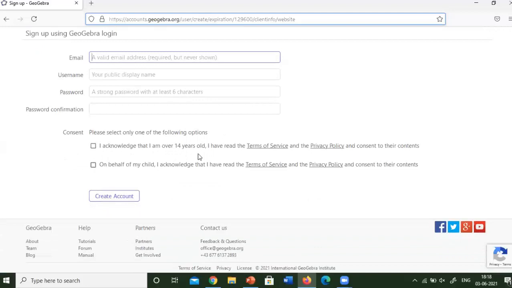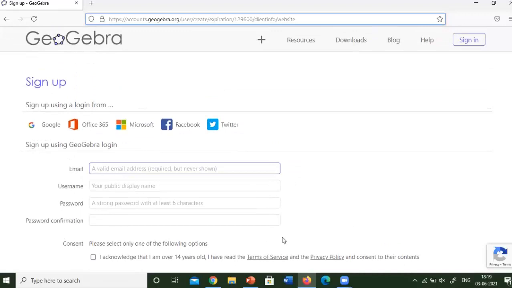I acknowledge that I am 14 years old. Above 14 is enough to create the account in GeoGebra. Otherwise, if you are under 14, then the parents are asked to do it on behalf of my child like this. Then click create account. Then the account will be created for you.